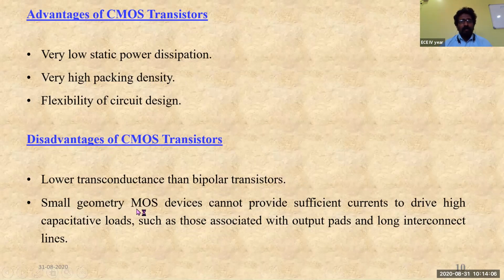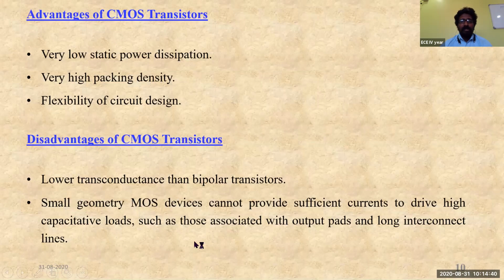The smaller geometry MOS devices cannot provide sufficient currents to drive high capacitive loads. When you talk about the smaller geometry MOS devices, whenever the transistor or component is scaled smaller, that particular smaller component cannot work with the larger currents. It cannot work with the higher currents. So if the circuit is not working with the higher current, then definitely there will be a malfunctioning of that particular device. And that's one of the reasons. Also, these smaller geometry MOS devices cannot drive the large capacitive loads.